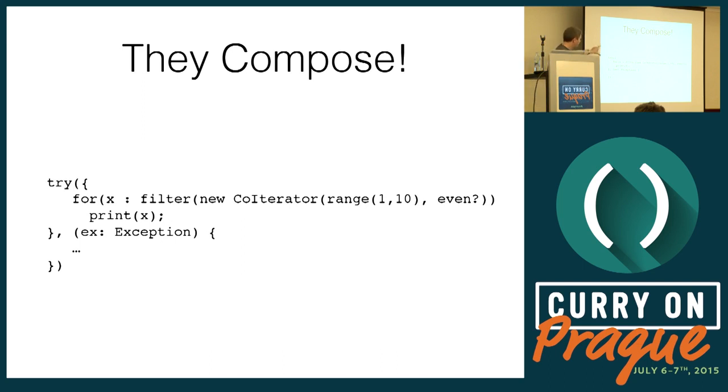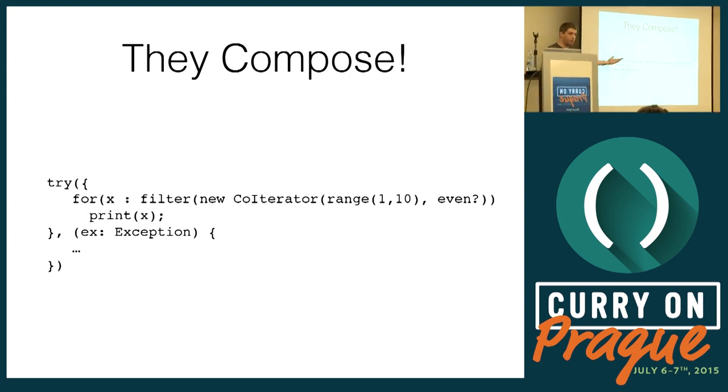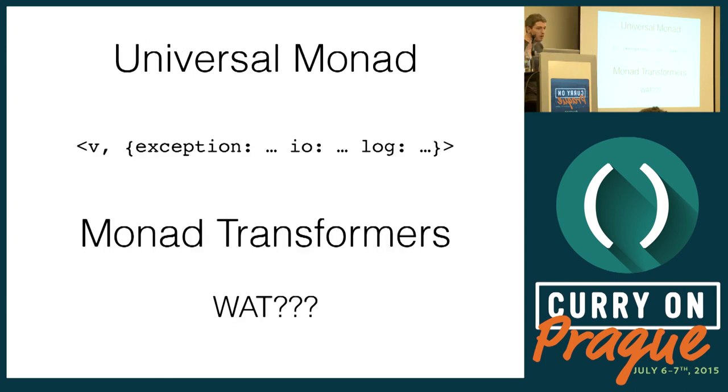So we can have the try scope, and within it, the co-iterator scope, and anything in here, so the range can call produce, or a filter can call produce to produce another element for this scope, but it can also call throw. And if it calls throw, it's going to get handled by the outer scope. So these things compose perfectly. With monads, it's not exactly the case.